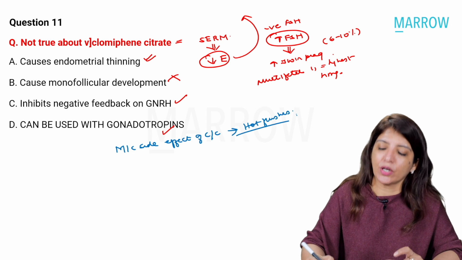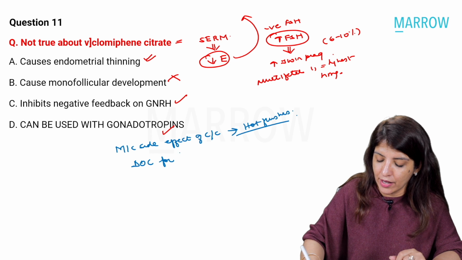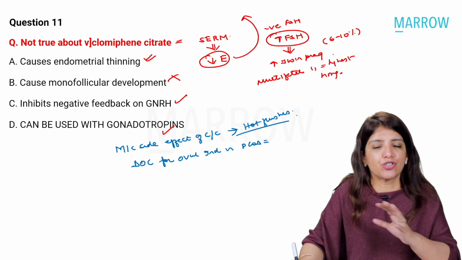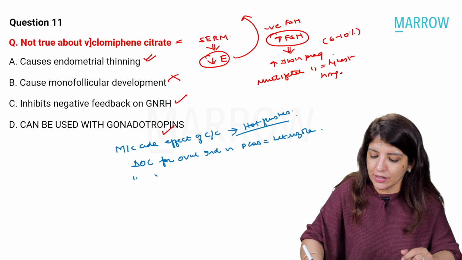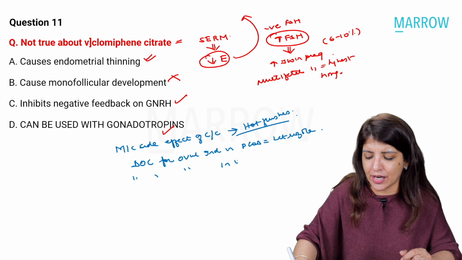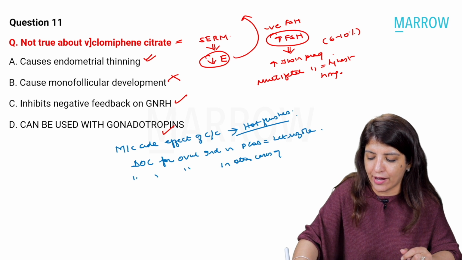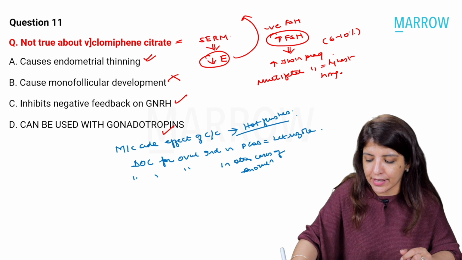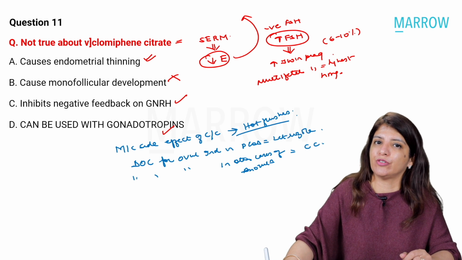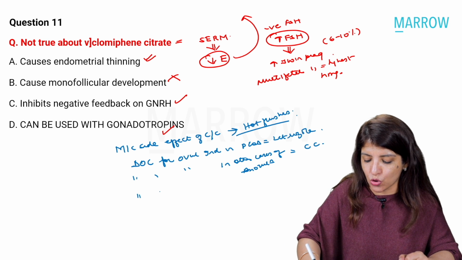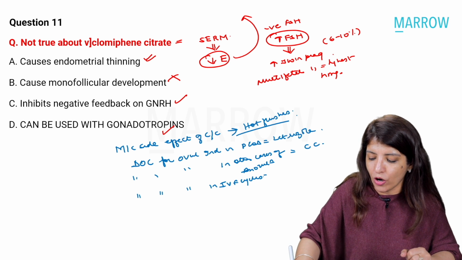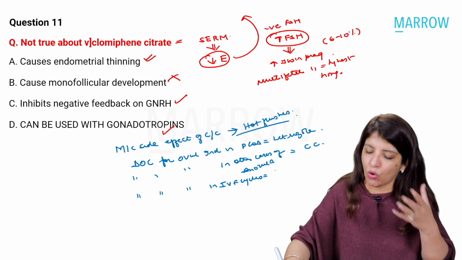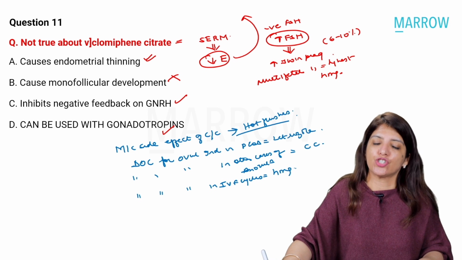Right? What is the drug of choice for ovulation induction in PCOS patients? The drug of choice for ovulation induction in PCOS patients is letrozole. What is the drug of choice for ovulation induction in other cases of anovulation? In other cases of anovulation, it is still clomiphene citrate. And what is the drug of choice for ovulation induction in IVF cycles? For IVF cycles, we do not use letrozole or clomiphene citrate, we use HMG.